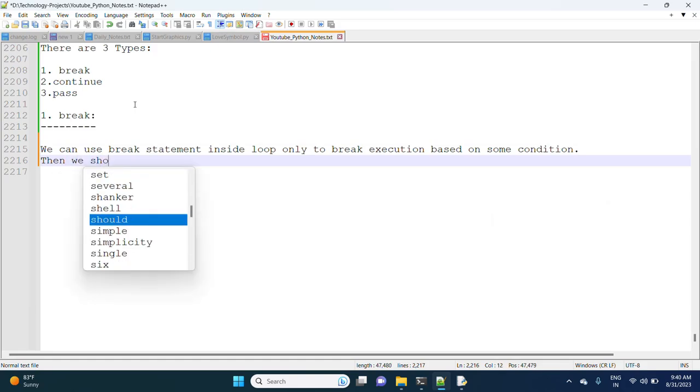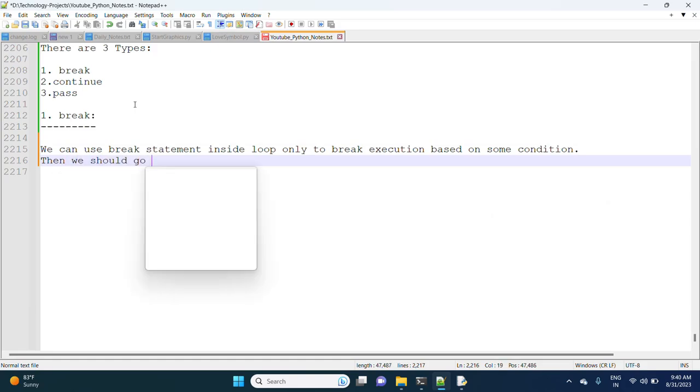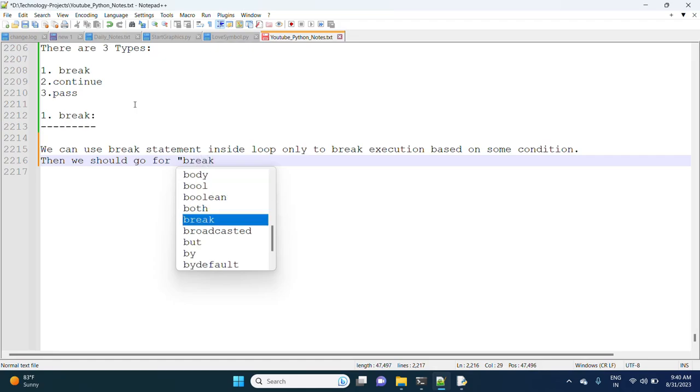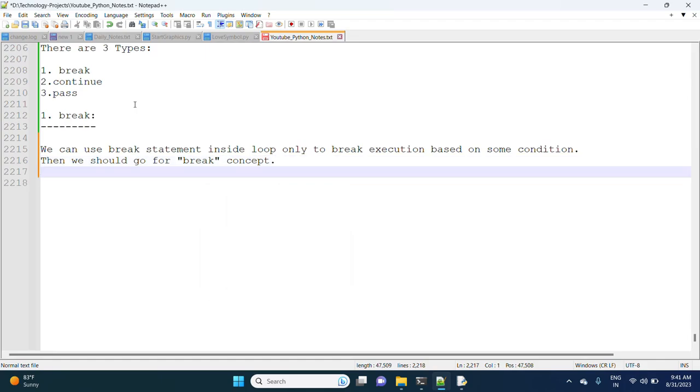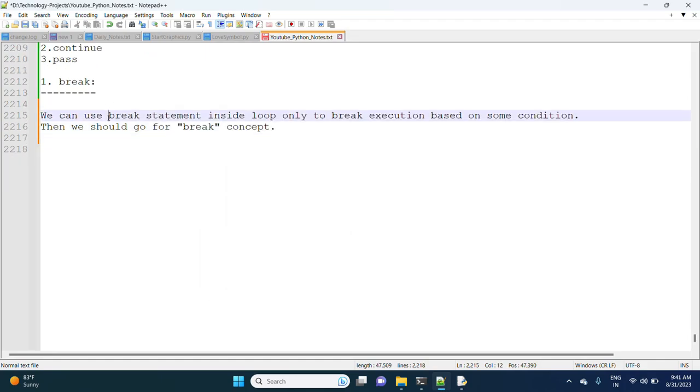Then we should go for the break concept. I will explain with theory and also practical. First observe, we can use the break statement inside a loop only, to break execution based on some condition.